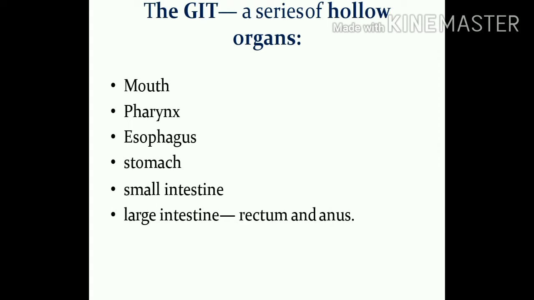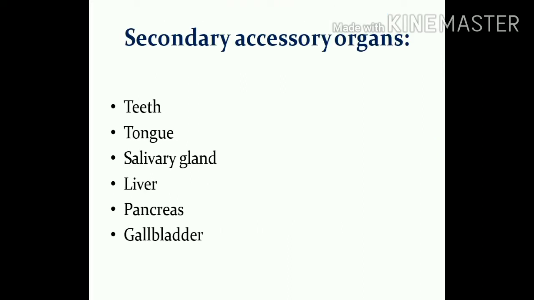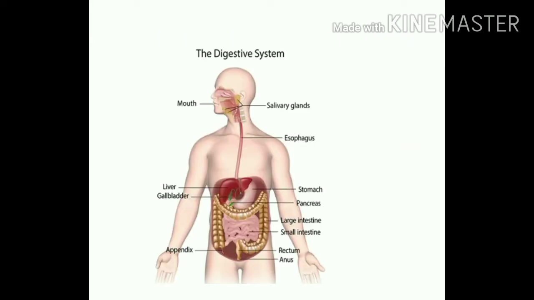the excretory particles present. Then there are secondary organs which help the primary organs, like our teeth and tongue, which help in chewing the food and assimilating the food and making it into a bolus. And then there is a salivary gland which secretes certain digestive juices, which start the digestion in the mouth itself. Then there are the liver, pancreas, and gallbladder, which again release certain digestive juices and help as a secondary form.